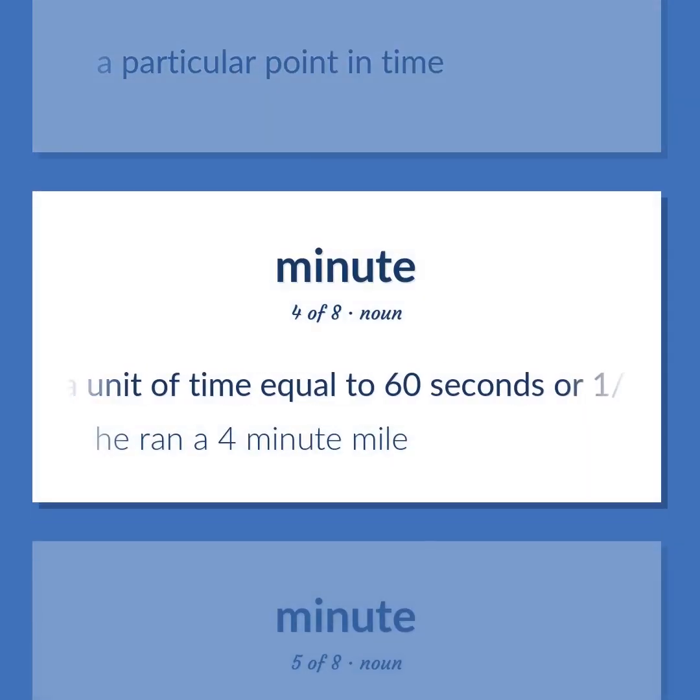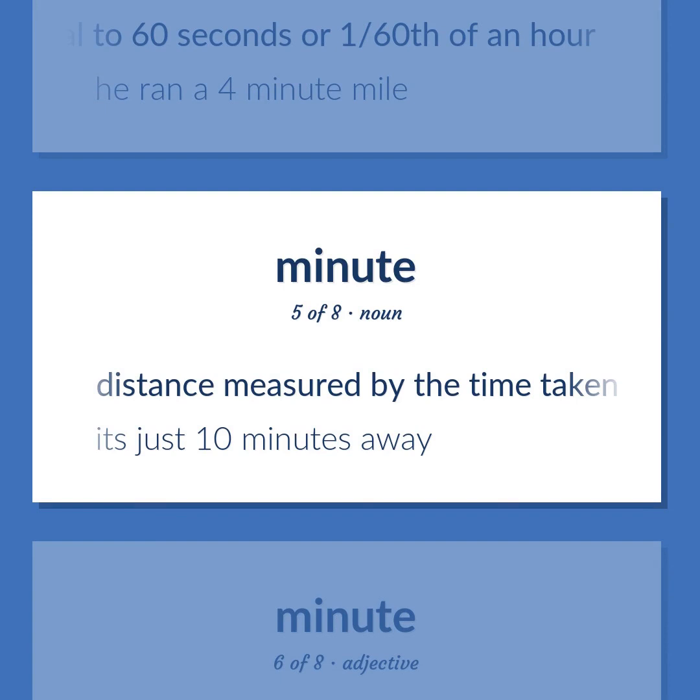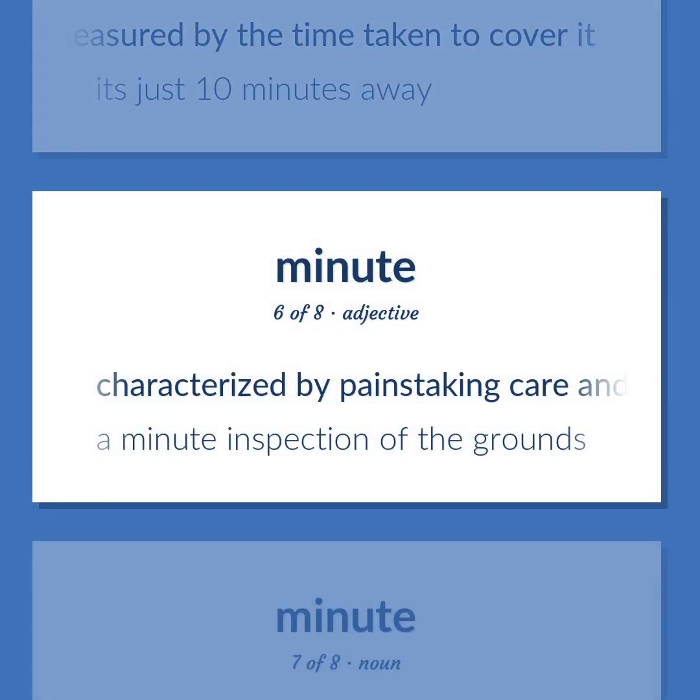A unit of time equal to 60 seconds or 1/60th of an hour. He ran a 4-minute mile. Distance measured by the time taken to cover it. It's just 10 minutes away. Characterized by painstaking care and detailed examination. A minute inspection of the grounds.